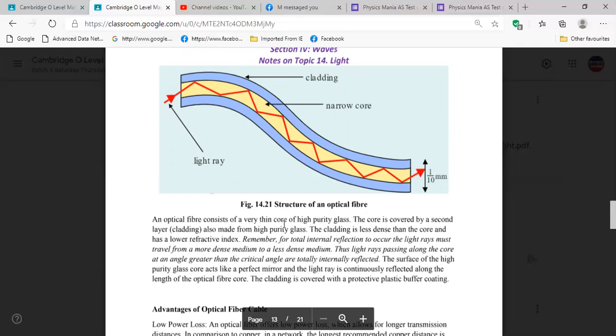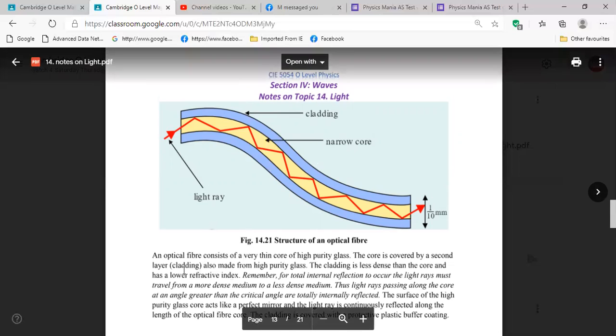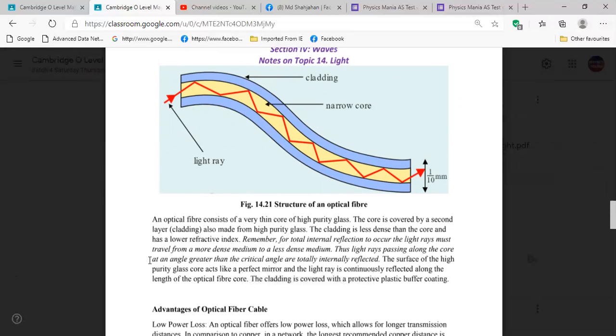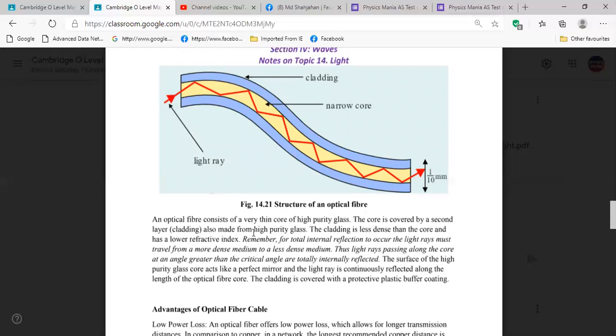Look here, we have two parts, right? One is cladding, another one is the narrow core. So it's written here, you see, the core is covered by a second layer, cladding, also made from high purity glass.